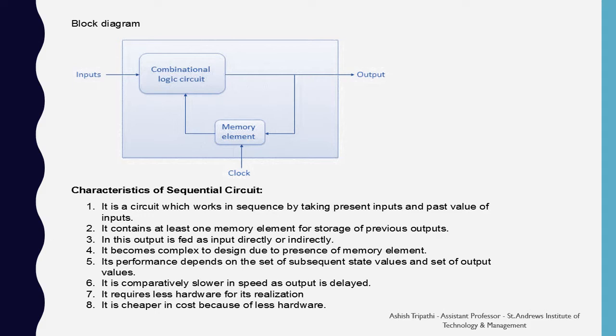It is comparatively slower in speed as output is delayed. It requires less hardware for its realization. It is cheaper in cost because of less hardware. So you can see that sequential circuit is far better than the combination circuit because of the presence of the memory element in them. Because of this memory element, we can control the output.